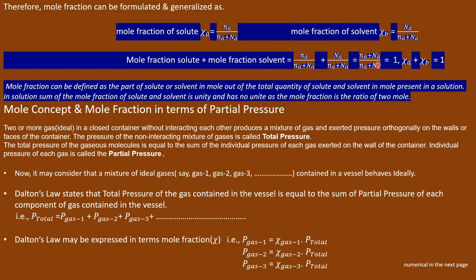That is, mole fraction of solute XA plus mole fraction of solvent XB is equal to 1. Therefore, mole fraction of solute and mole fraction of solvent is the ratio of 2 moles. In the two cases the ratio is of the same quantity, moles. Therefore, there is no unit of mole fraction.